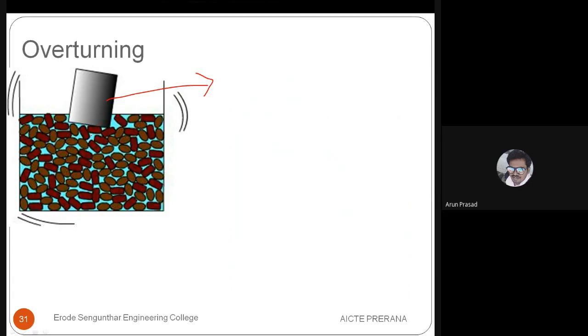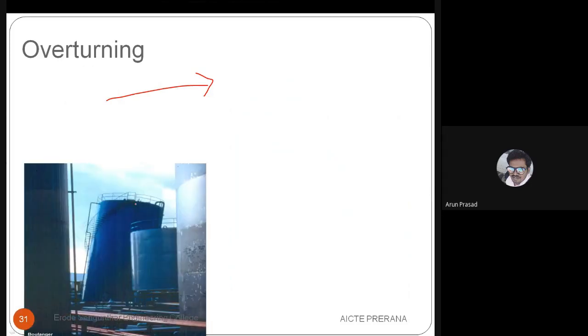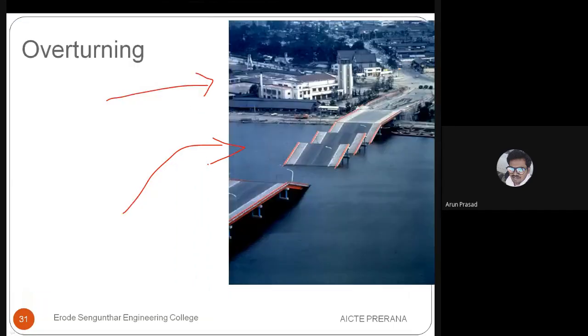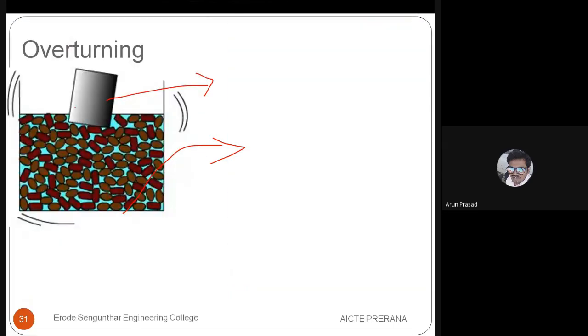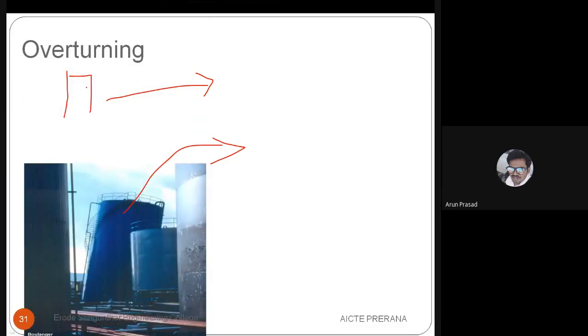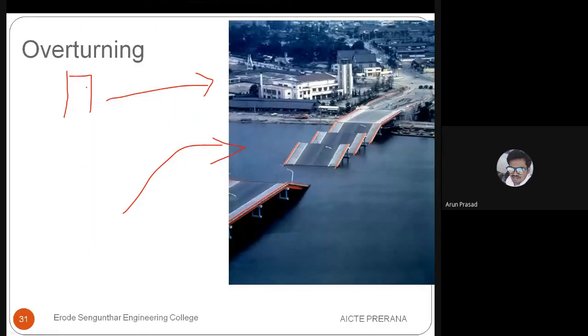There's a gap in between the soil particles, and because of this, if there are huge structures like silos or bunkers or any storage tanks, if you construct there, it will start to overturn, because of this liquefaction, right? And you can see here how the bridge has been affected.